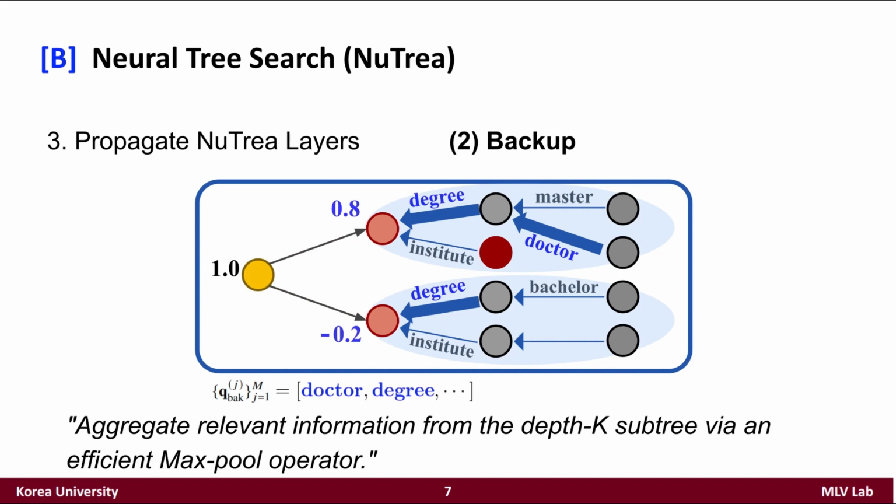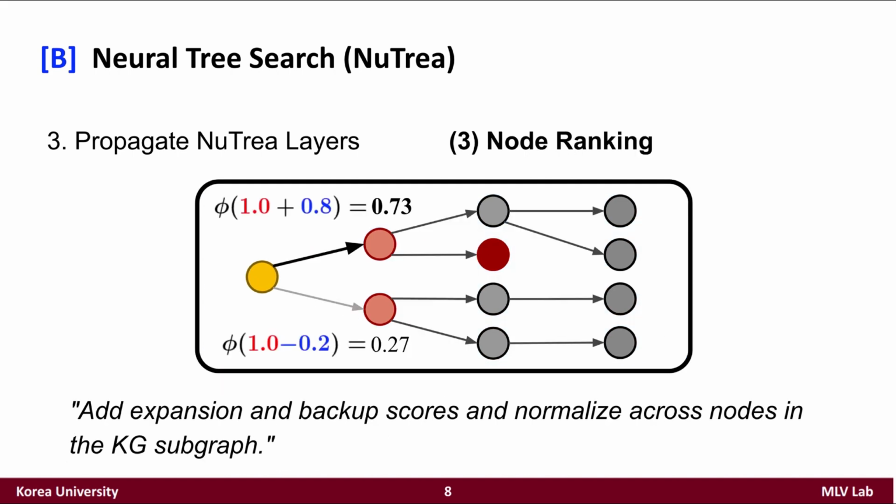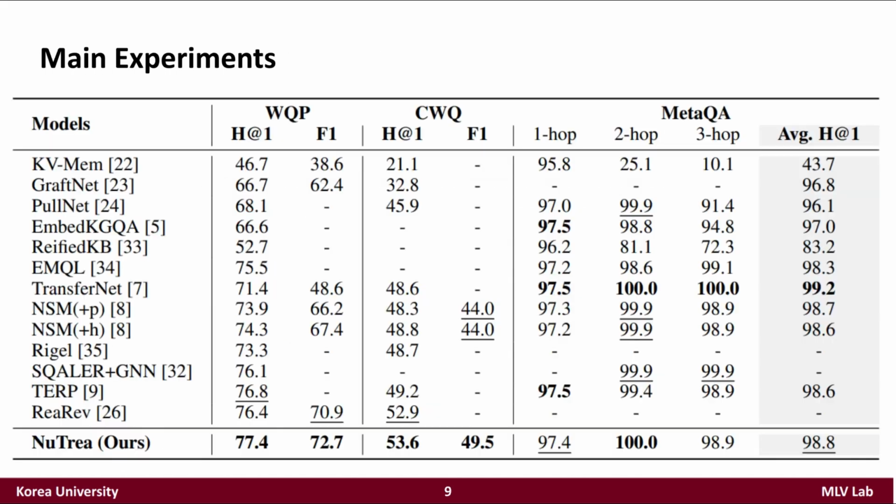The next step is the backup step, where information is aggregated from the subtree. And similar to the expansion step, information relevant to the question context will be aggregated with the efficient max pooling operator. And in the figure, each node subtree with depth 2 will be pooled and scored based on the backup instructions. Finally, the node scores are computed by summing up the expansion and the backup scores and normalizing across nodes in the knowledge graph. This process is repeated for every NuTrea layer, after which the nodes will be retrieved based on the final scores.